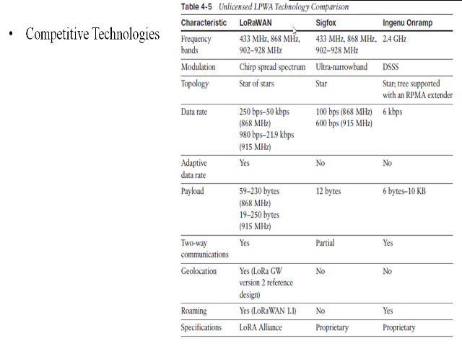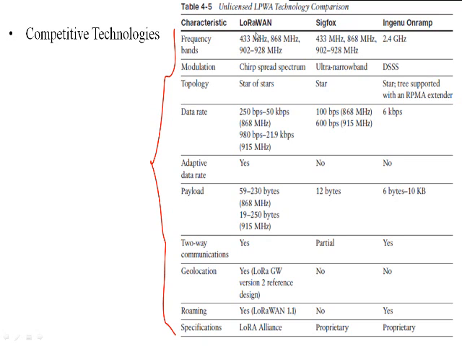Okay. So these are the different parameters based on which they are going to be compared. The first one is nothing but the frequency band. The LoRaWAN uses the sub-gigahertz frequency band. Sigfox again uses the same sub-gigahertz band, while Ingenu does not use the sub-gigahertz band. It uses 2.4 gigahertz.